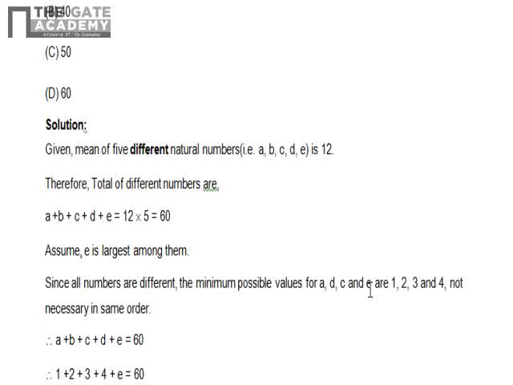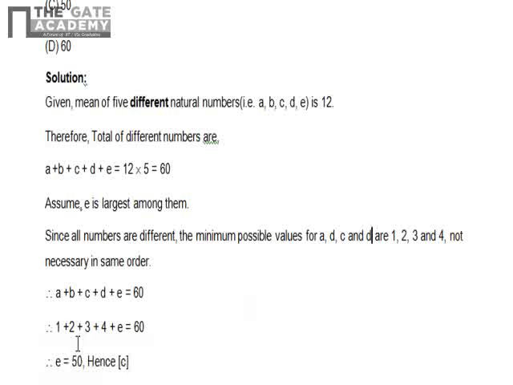Sorry, it is not E, it is D. Because they have asked for the largest possible number among these 5 numbers, I have assumed the minimum possible values for A, B, C, D. The minimum possible values can be only 1, 2, 3, 4, because all the numbers are different, and since it is a natural number, we can't take 0. So A plus B plus C plus D is 1 plus 2 plus 3 plus 4, that is 10, plus E is equal to 60. That means E can have the largest value as 50, hence the answer is C.